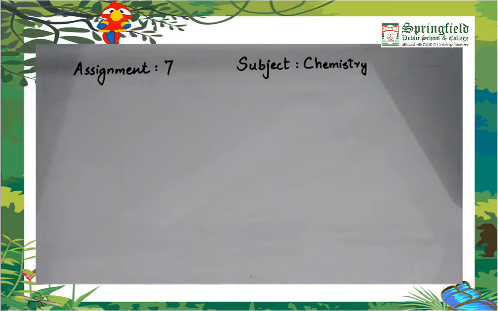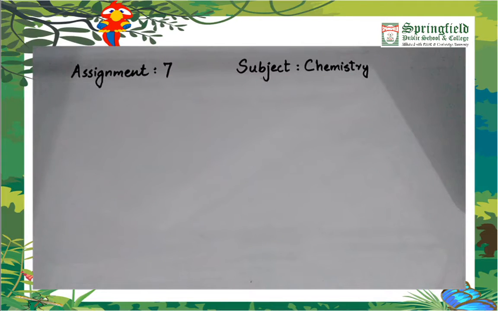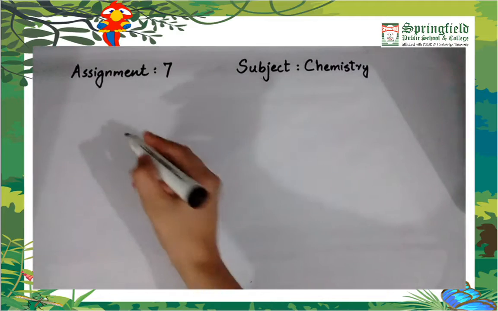As you know, in the previous two videos we have been talking about reactions of metals, and we have seen that some of the metals react very violently, others react slowly, and some do not react at all. So only the ones which do not react are found in nature as pure metals, for example silver and gold, while all other metals which react either slowly or violently are found in the form of their compounds or in the form of their ores.